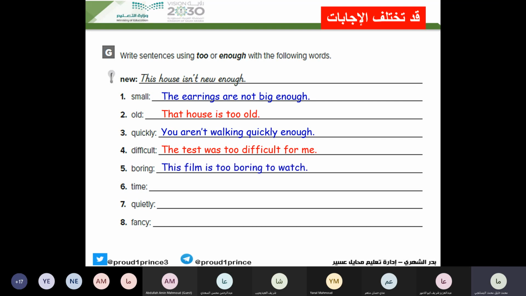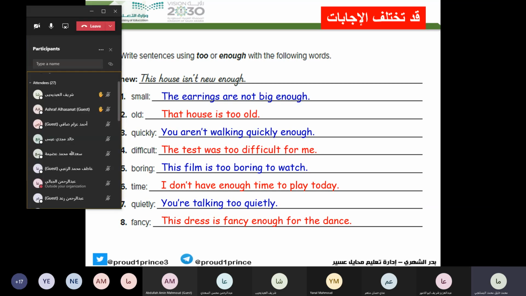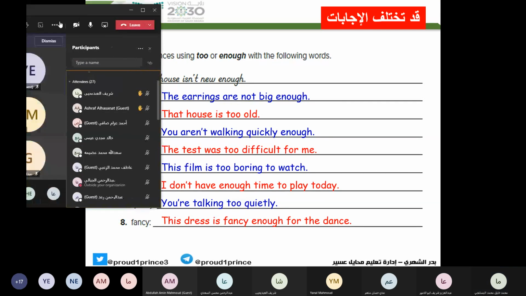I don't have enough time to visit you. I don't have enough time to play today. Quietly. You are talking too quietly. This dress is fancy enough for the dance. I think this is enough for today. Okay.